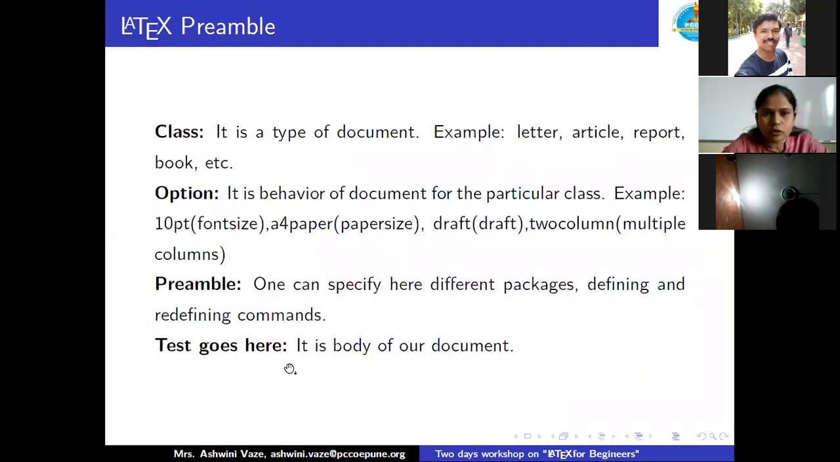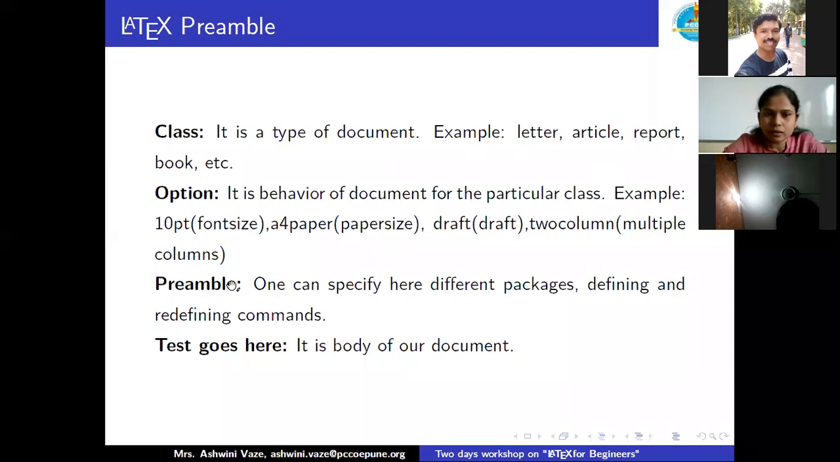Now let me explain what this class is. It is a type of document, for example letter, article and report, which I explained. Options are the behavior of your document for a particular class. Suppose for an article, I want a font size of 10 point or 11 point, a paper size of legal, letter or A4, whether I have to create a draft, and whether I have to put my information in 2-column format. These are the behavior of our document output, so that comes under the options.